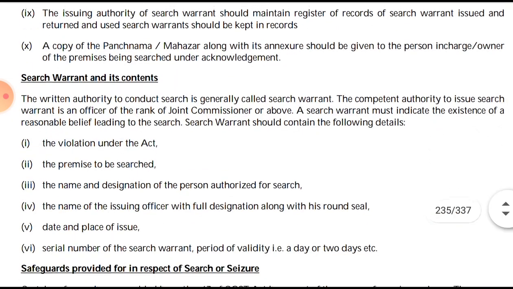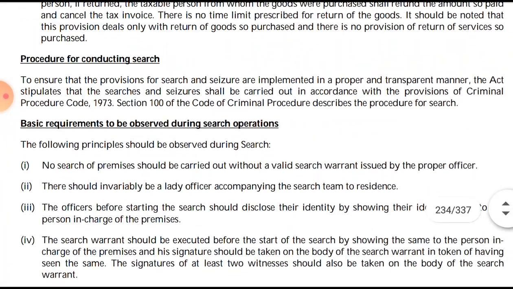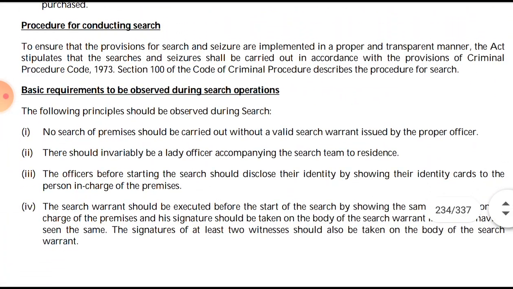Now, to brief this, we'll see the 10-point procedure again. I will quickly go through it, not read each and every point. The basic requirements to be observed during the search: first, no search can be conducted without a search warrant. Then a lady officer should accompany. Before starting any search, they should show their identity cards to the person in charge. Then they should show the search warrant to the person in charge.